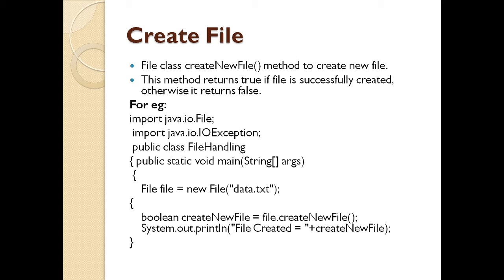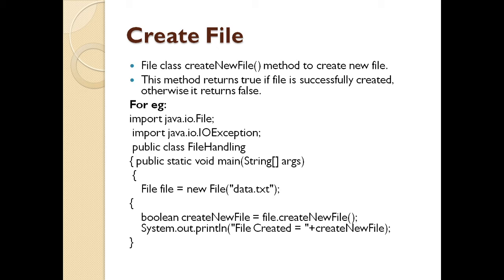Then I'm going to create a class, public class FileHandling. We will be calling the main method by public static void main(String[] args). Create a file object of file class. So file is the variable name for the file class, and it is going to create a new file with the name data.txt. Now boolean createNewFile. So the boolean createNewFile method will return true if the file has been created. And if the file is created, we want to show the user, so we put System.out.println file created. So this message will be displayed, and it will show the name of the file which is created.